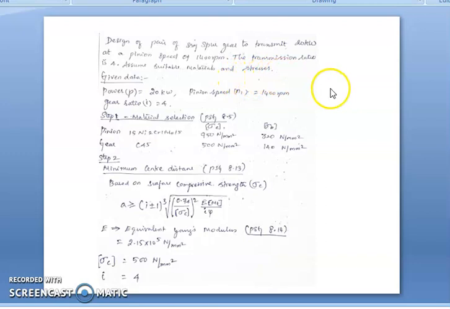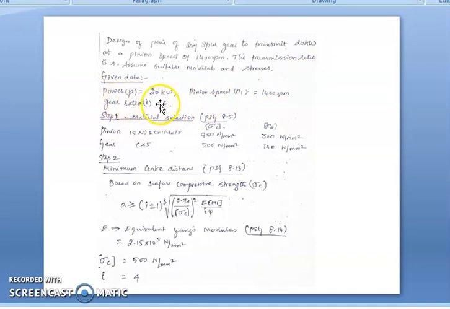By using the design data book we can solve the problem, or we can straight away use the Acme method, or by using the Lewis and Buckingham equation we can solve it. In this problem it is not clearly mentioned which method to go for. So this is a general form problem, so we can use either the Acme method or the design data book. First, let's write the given data.